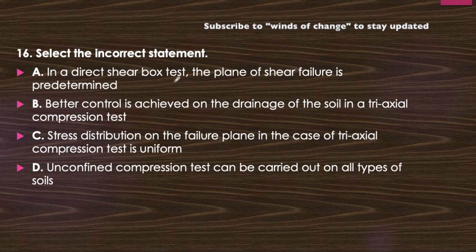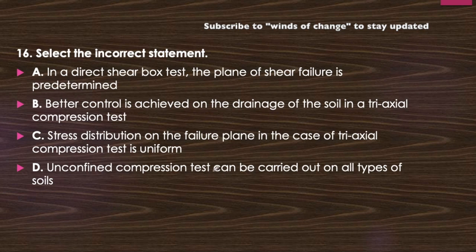In a direct shear box test, the plane of shear failure is predetermined. Yes, it is correct, because the plane of shear is predetermined. We have already seen it in the direct shear test, at 45 degrees there was a failure plane. Better control is achieved on the drainage of the soil in a triaxial compression test, which is also a correct statement. Stress distribution on the failure plane in the triaxial compression test is uniform. Just think about it. Unconfined compression test can be carried out on all types of soil.